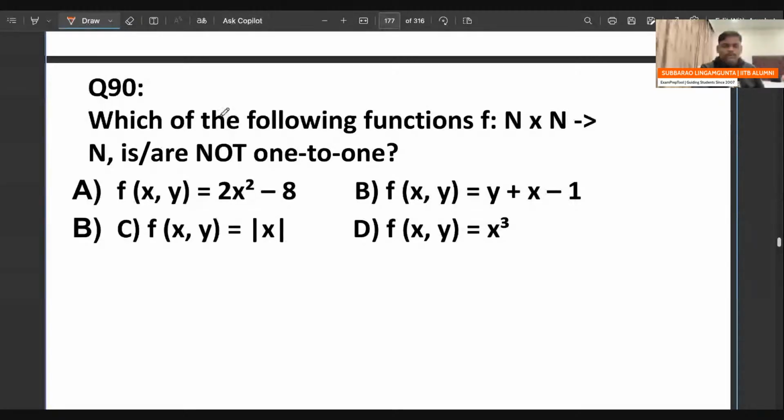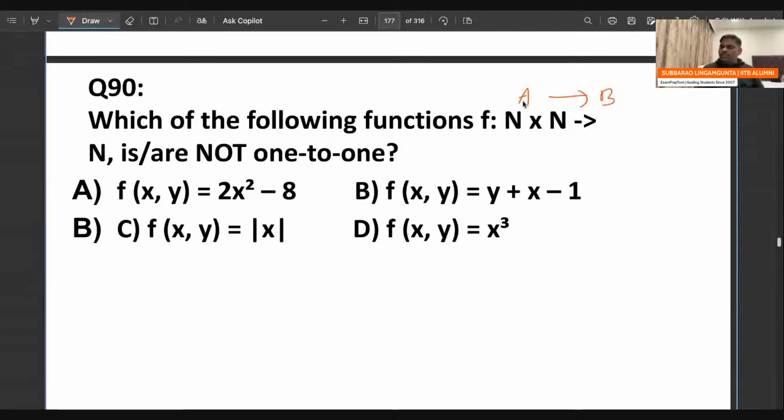Which one of the following functions from N cross N to N is not 1 to 1? What is the meaning of 1 to 1? 1 to 1 means if you give A here, it goes to B, assume.